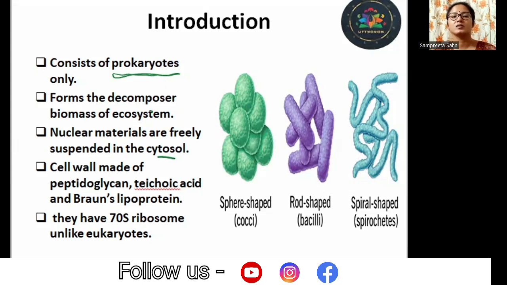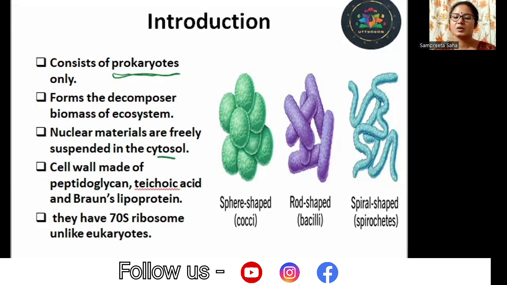There are no specific membrane-bound cell organelles performing the respective functions, the ones that we find in eukaryotes. But since the kingdom Monera is a group consisting of prokaryotic organisms, for the members of Monera, nuclear material is freely suspended in the cytosol.